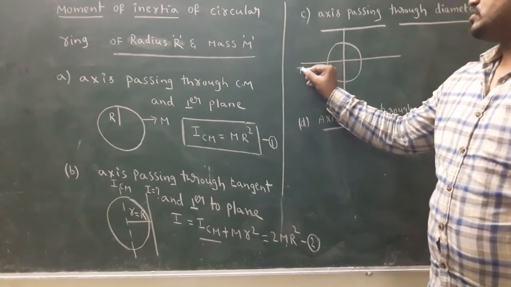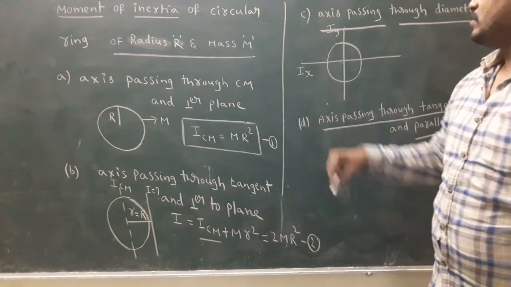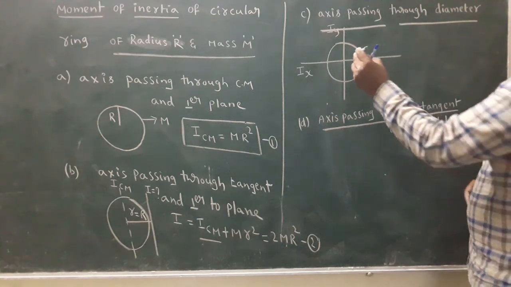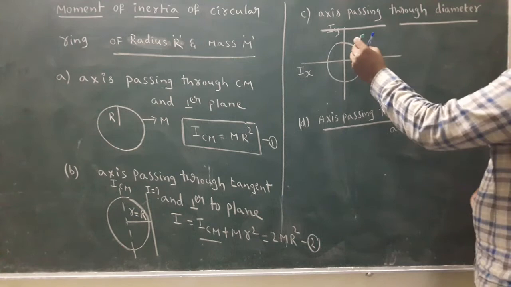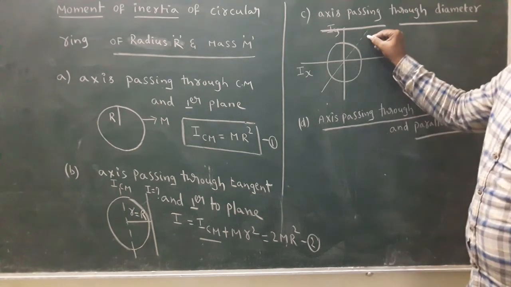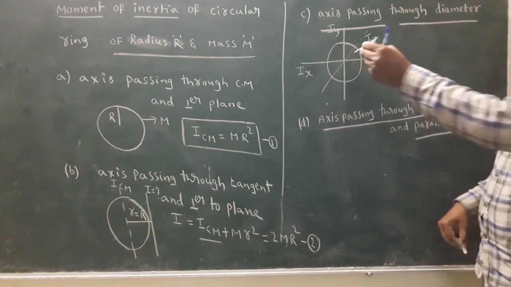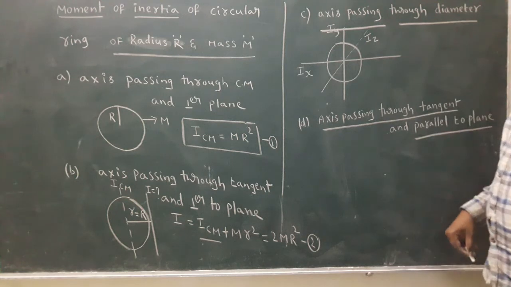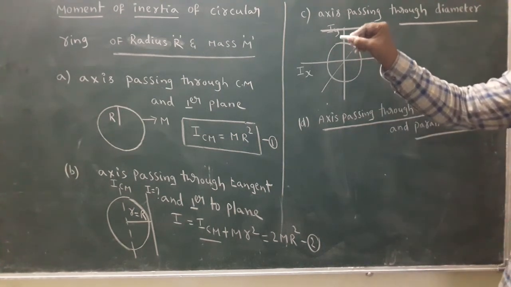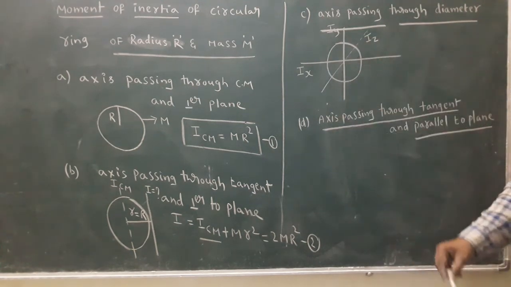According to physics, this is Ix, and this is Iy. This is Iz, passing through center of mass perpendicular to plane, represented by a dotted line. Iz is perpendicular to plane, while Ix and Iy are in the plane.